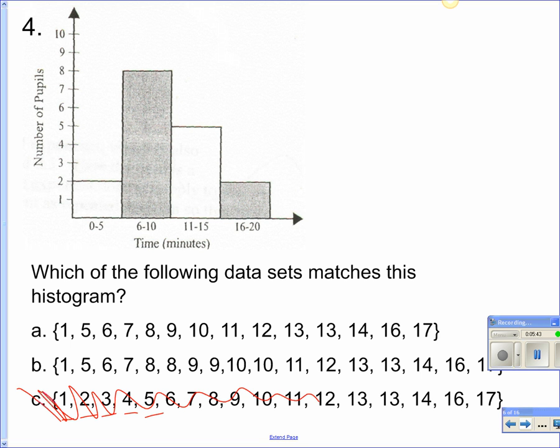Okay. All right, so from the 6 to 10 range, there should be 8 numbers. 1, 2, 3, 4, 5. Does A have 8 numbers from 6 to 10? No. Does B have 6 numbers? Or how many do we need? 8 numbers. 1, 2, 3, 4, 5, 6, 7, 8. Does it have 8 of them? Yes. So the answer is B. Okay.